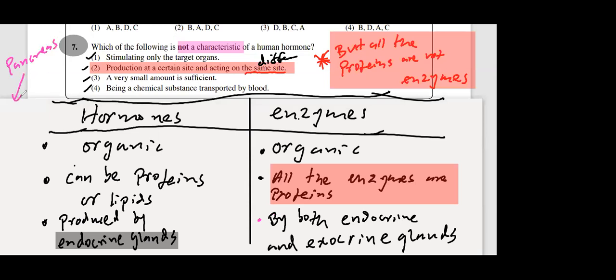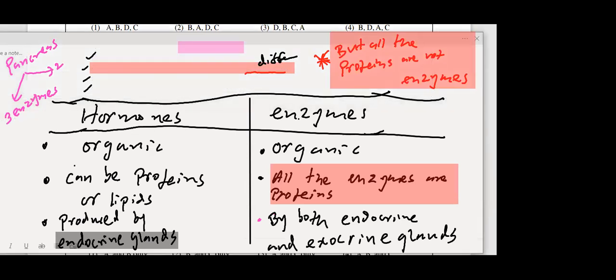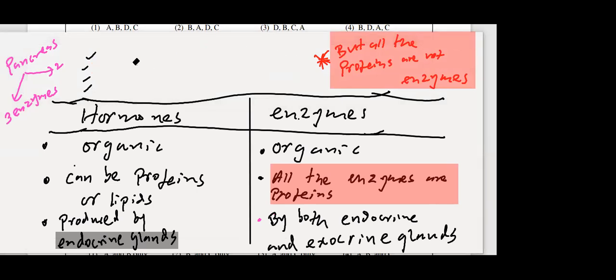secretes 2 hormones and 3 enzymes. If you get pancreatic cancer, you are in big trouble. Why? 3 enzymes are missing and 2 hormones are also missing. You understand what I am saying? 3 very essential substances are missing, right?